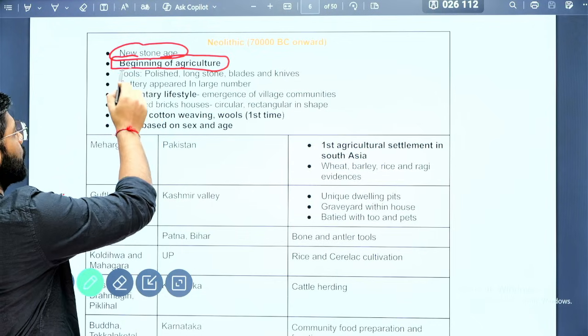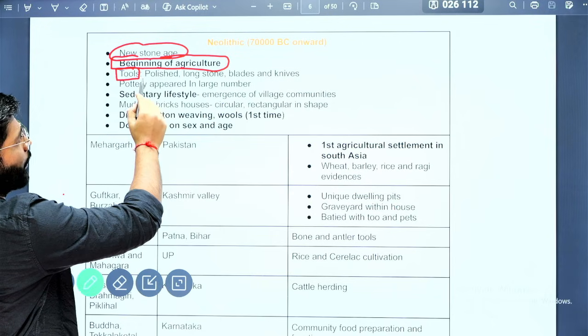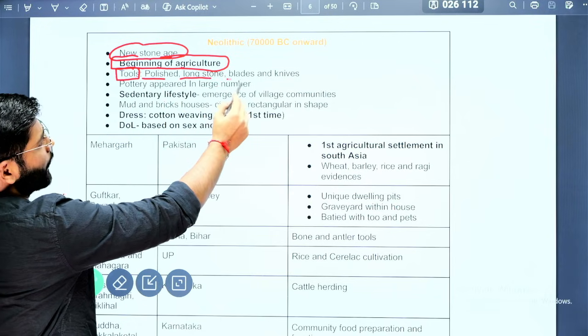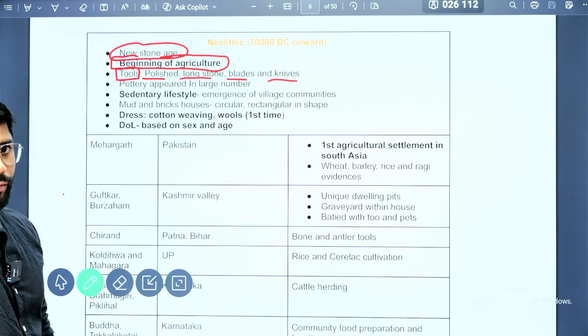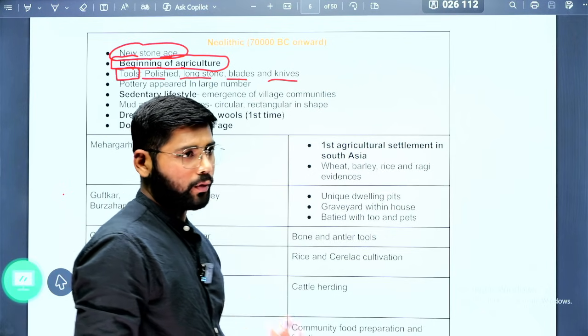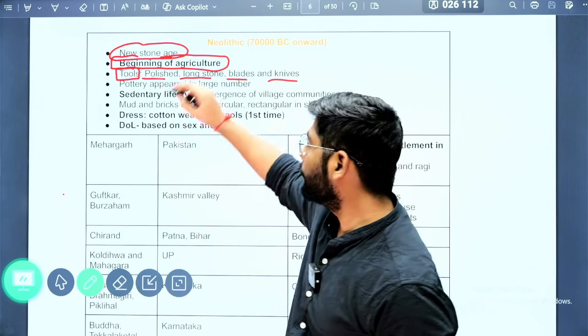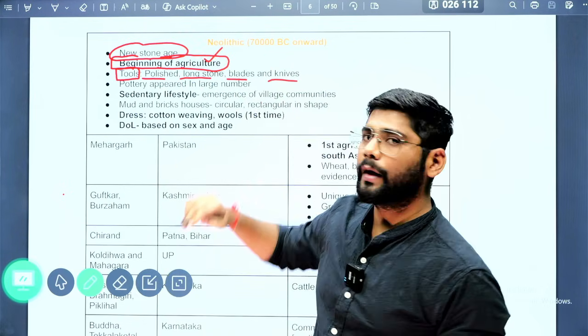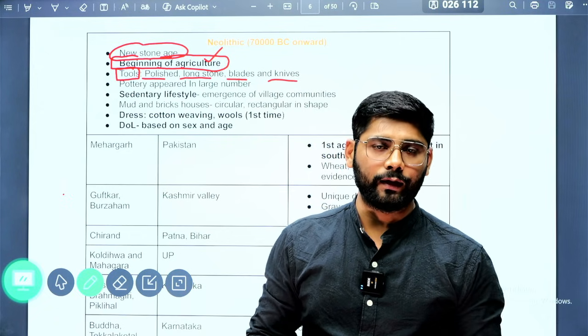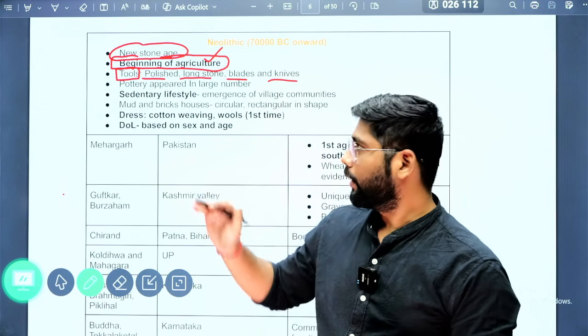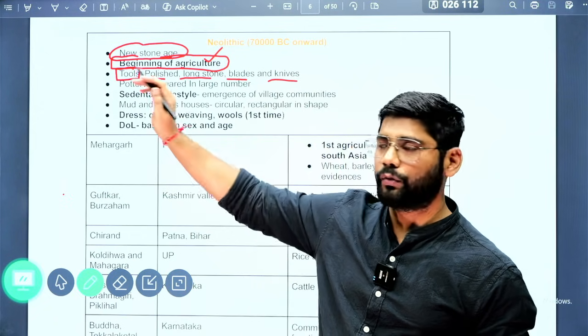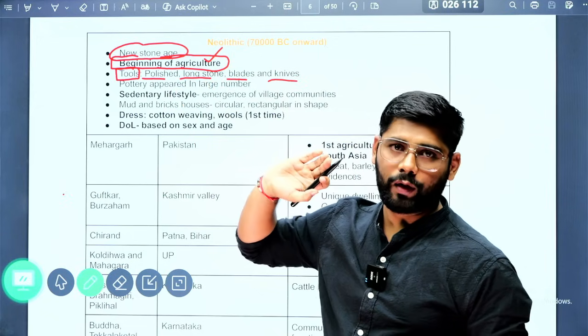The tools used in the Neolithic period became polished long stones, blades and knives. Why did new tools appear? There was a need for new tools because agriculture began. To cultivate land, they needed new types of tools, and to satisfy that need, they invented new kinds of tools.